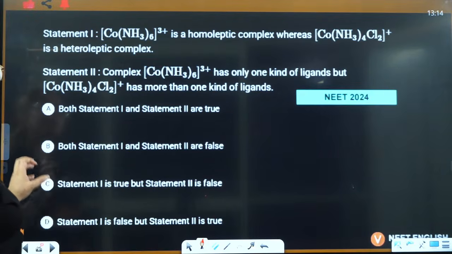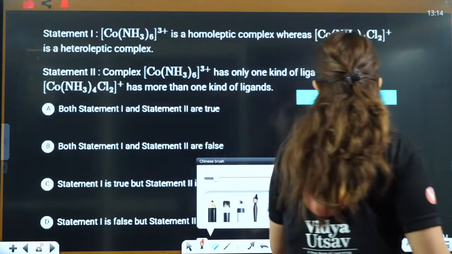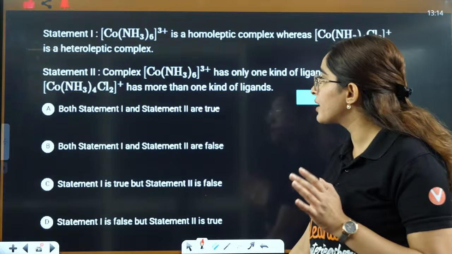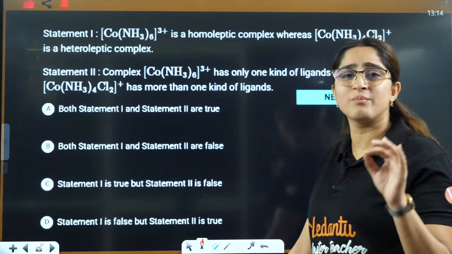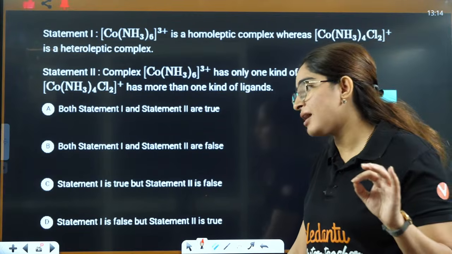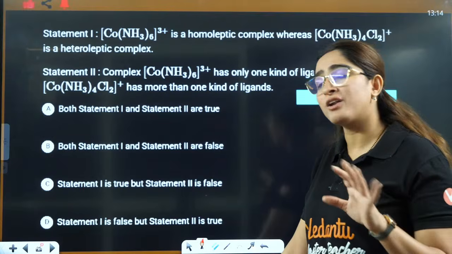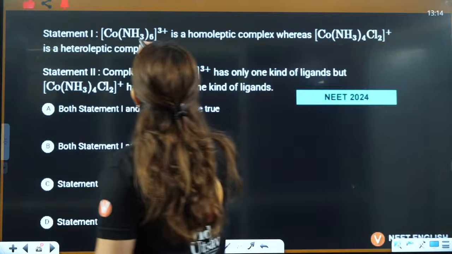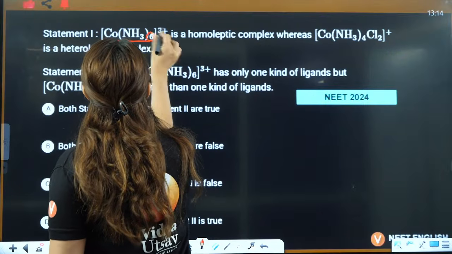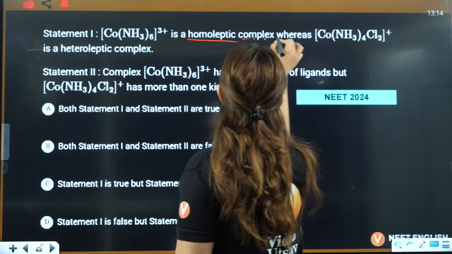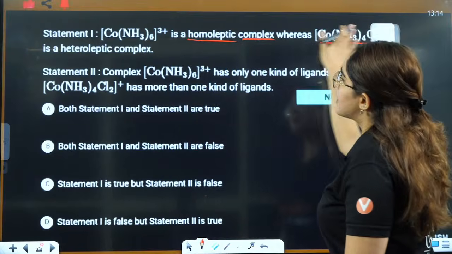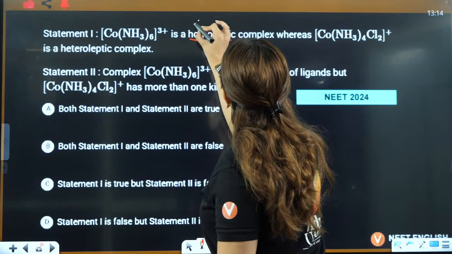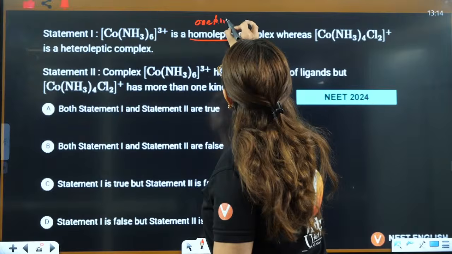Okay. Next one is, the next question you can see here. See, I have till now not even started VBT theory, but you can see based on simple definitions they have asked questions here. And this is one of the most important chapters of chemistry, right? So, Co(NH3)6 3+ is a homoleptic complex, whereas this is heteroleptic. Now, ma'am, what is homoleptic, heteroleptic? Homoleptic means one kind of ligand.